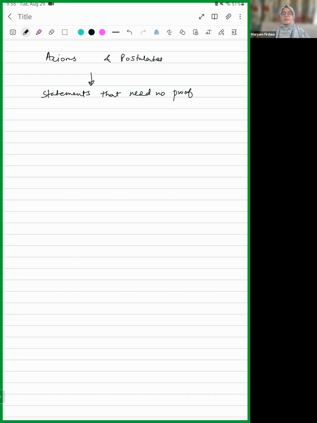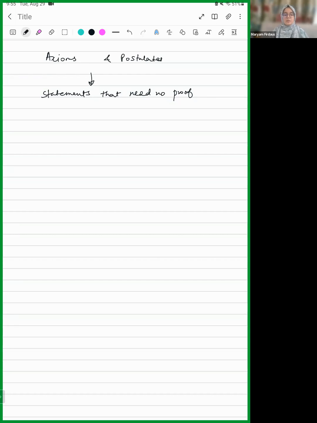And when we read all of these, you will get what I'm trying to say: axioms and postulates are basically statements that we do not need to prove, things that are considered obvious. Unless someone somewhere finds something in reality which goes against these axioms, then those axioms will be considered wrong.